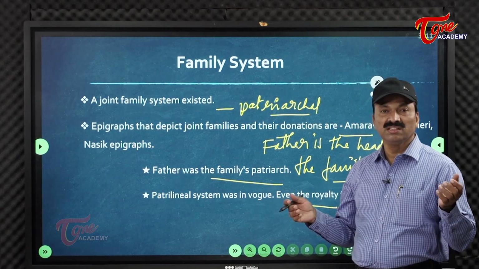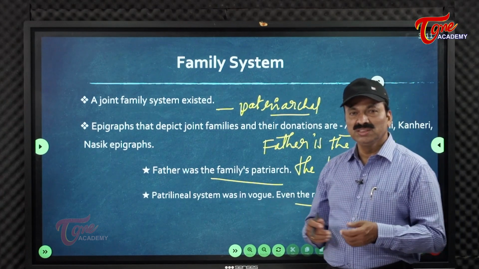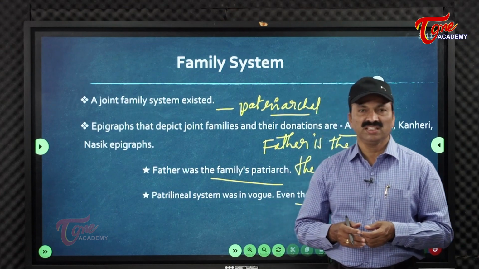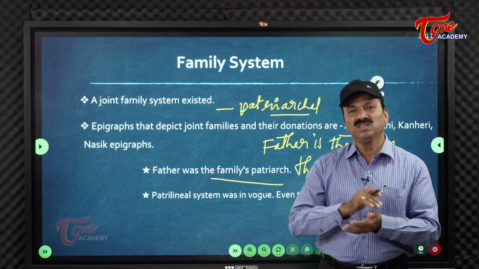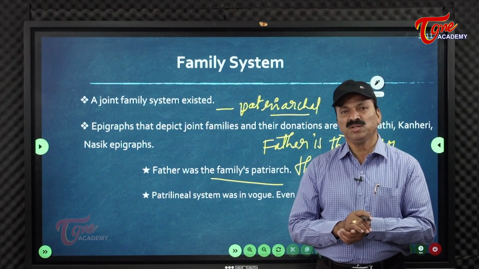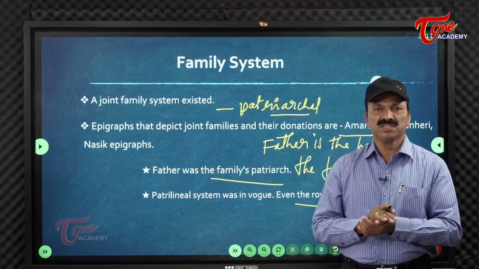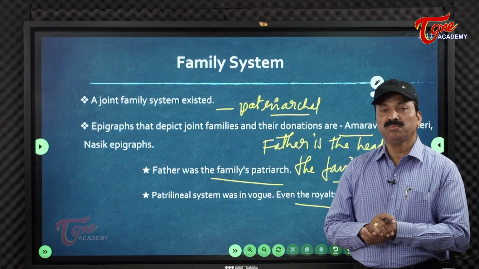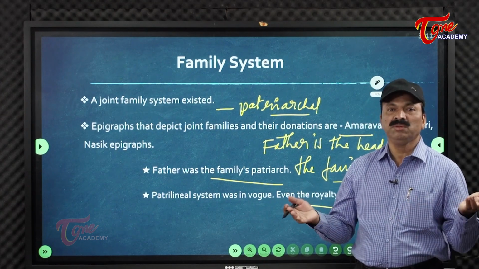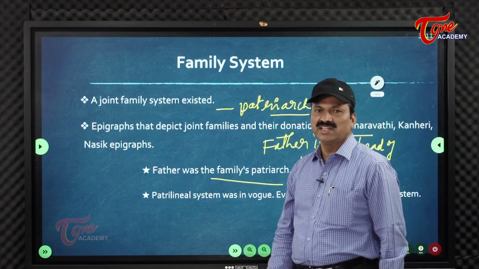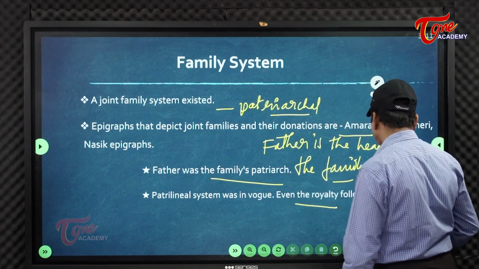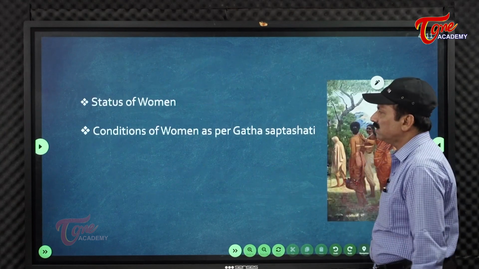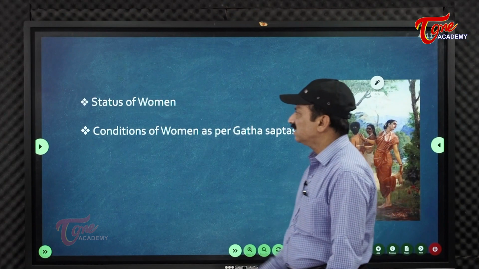Women were respected well in the society. Even though women were respected well, polygamy also existed. The rich community or noble class, especially royal families, used to marry many women. Polygamy existed, and monogamy also existed in the society, like that it was said.